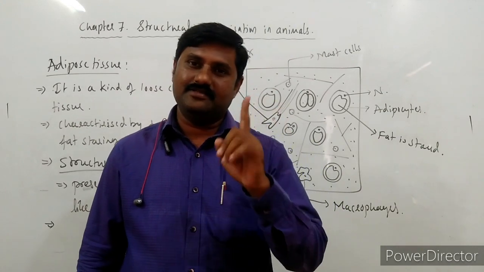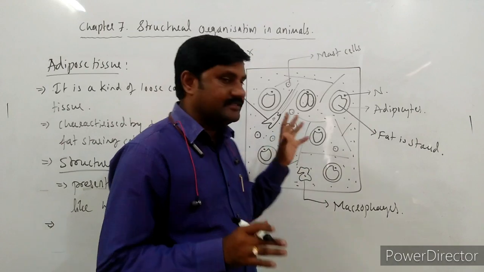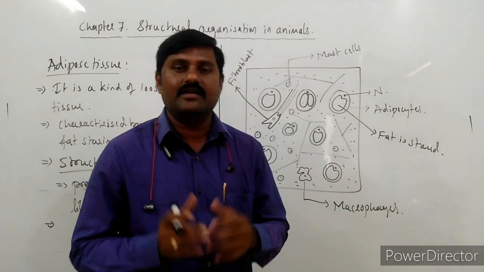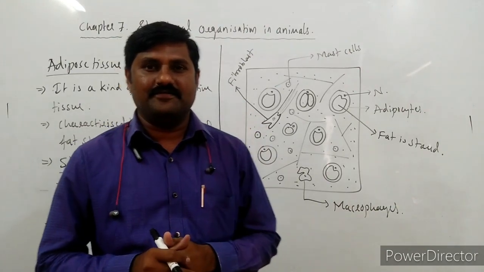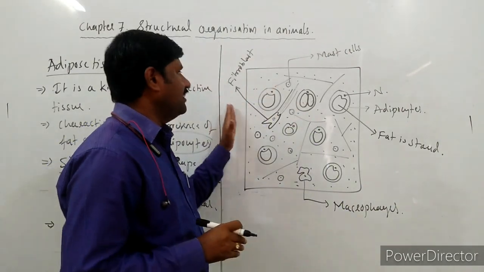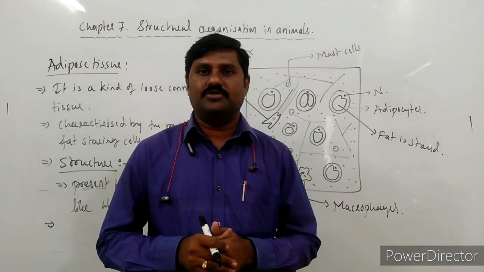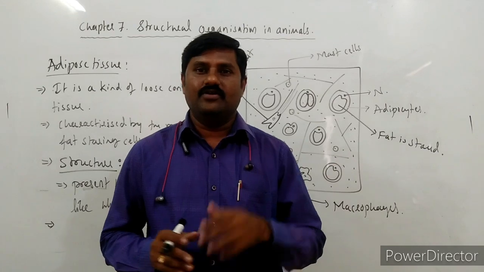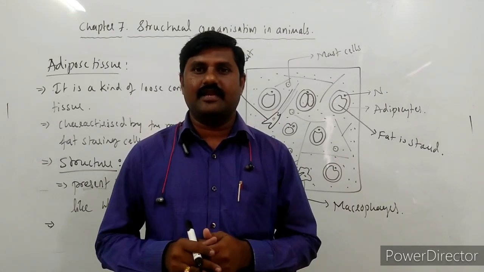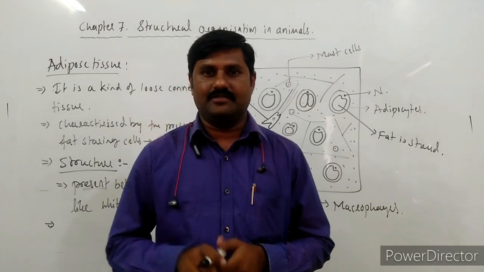This is one more important thing. And this tissue gives a cushion effect to the surrounding organs. These are the major functions of adipose tissue. So this is all about the adipose tissue. By this we finished areolar tissue, and second, adipose tissue, in this class. Let us see the other one in the next class. Thank you.